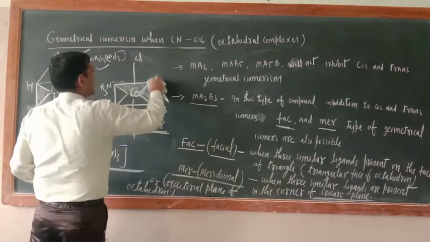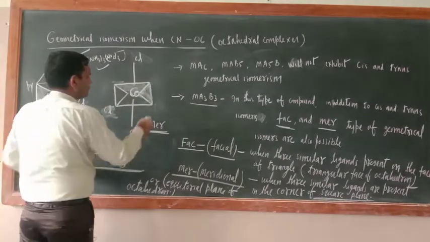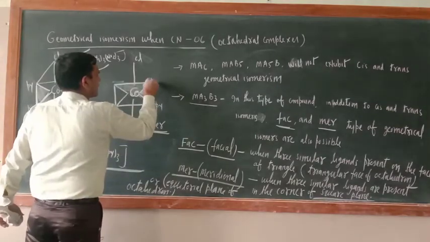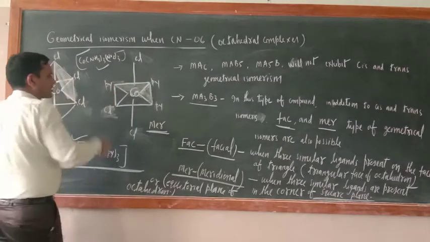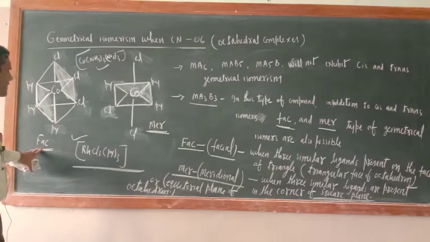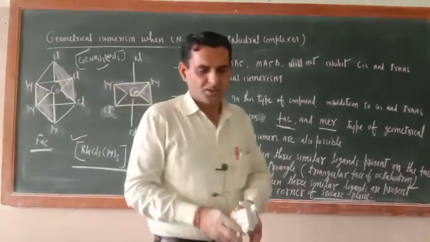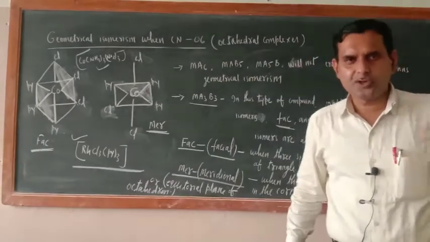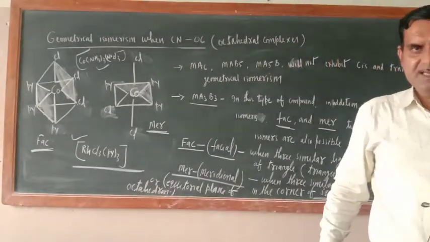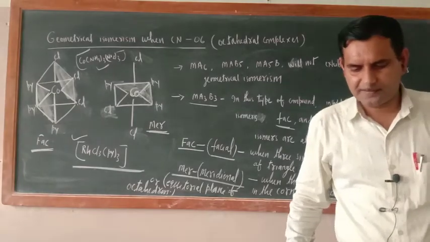Py, here also Py, and here also Py. So this is MER form of this compound. This is FAC, facial form of this compound. So in this way almost your cis and trans geometrical isomerism is completed, okay.